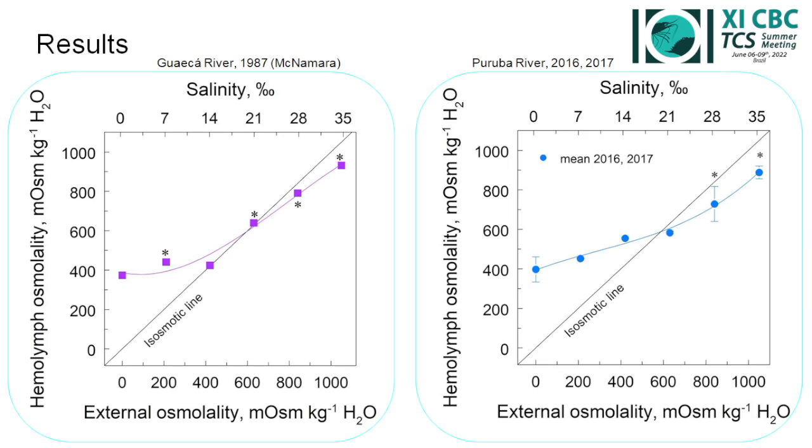In both figures, we can see that hemolymph osmolality increases significantly up to isosmoticity at around 600 milliosmoles, demonstrating strong hyperregulatory ability and then modest hyporegulatory ability. A similar osmotic gradient of about 400 milliosmoles is maintained against fresh water.